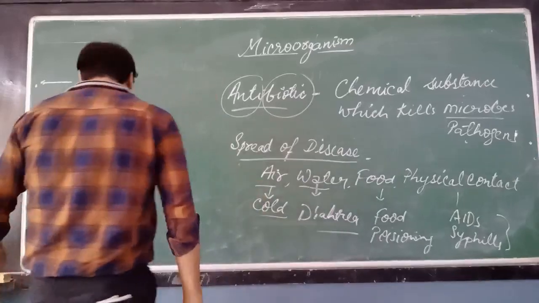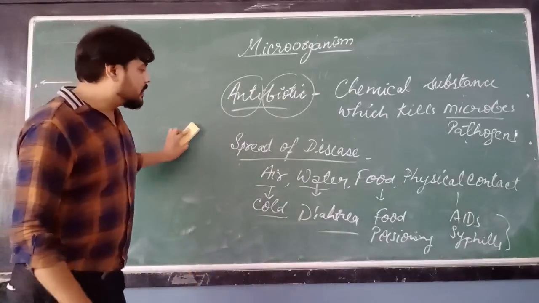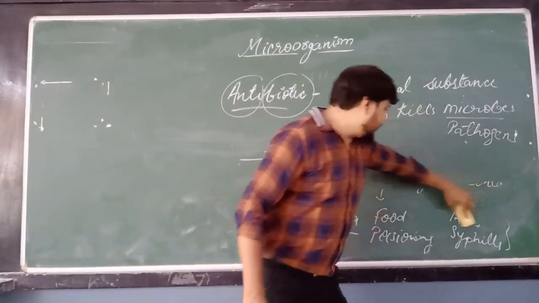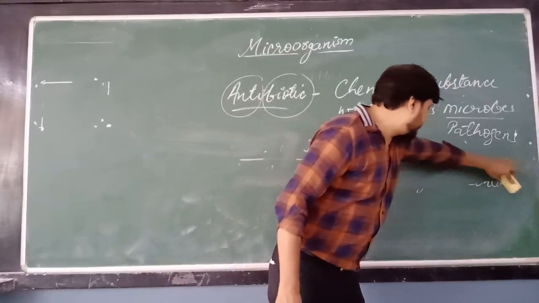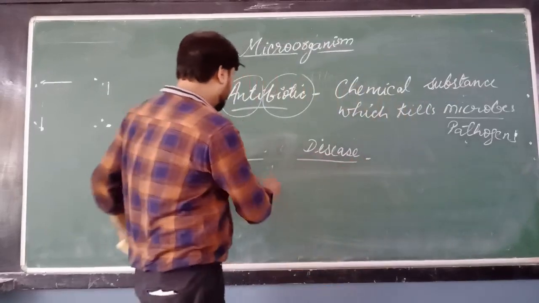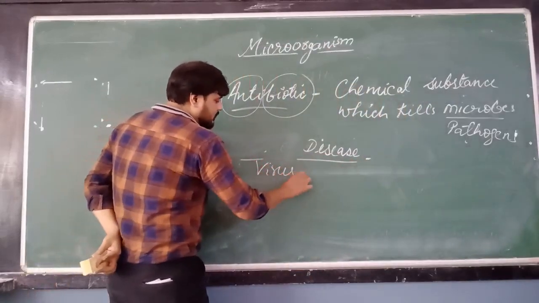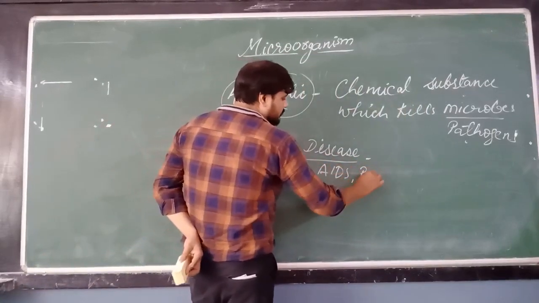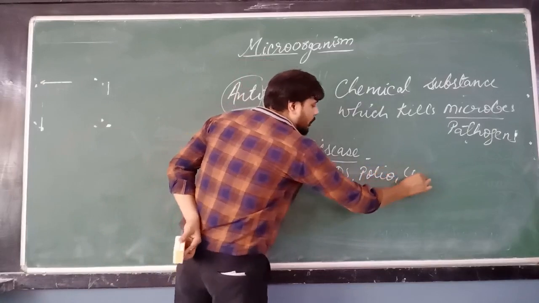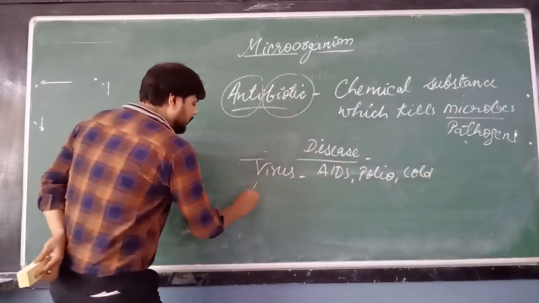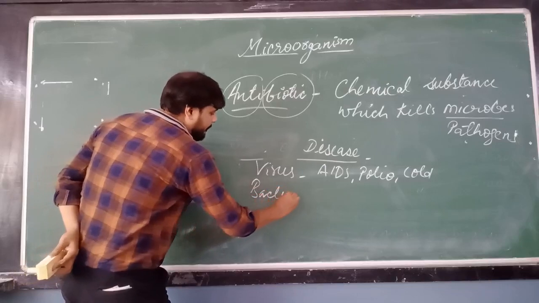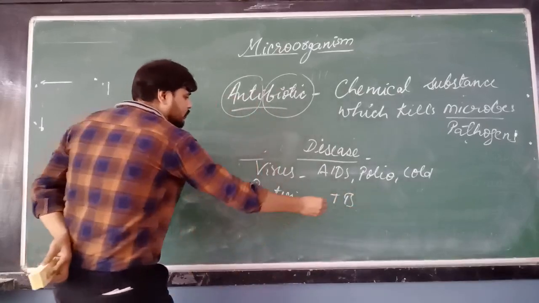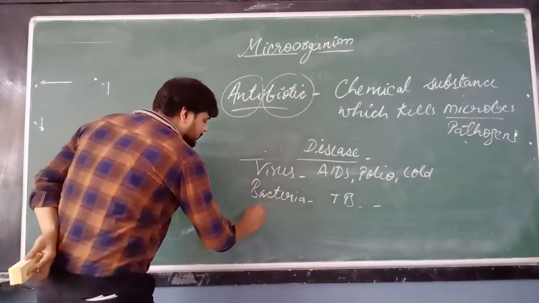Now here we have some diseases which are caused by different types of pathogens, so we can discuss that. A virus causes AIDS, polio and common cold. Bacteria cause TB, and so many diseases are caused by bacteria.